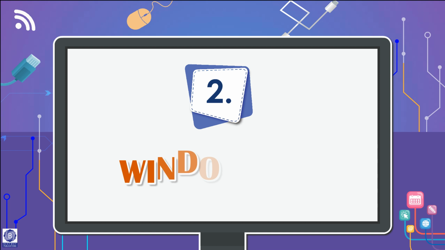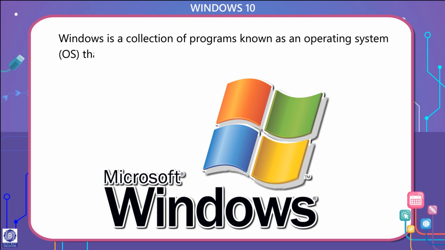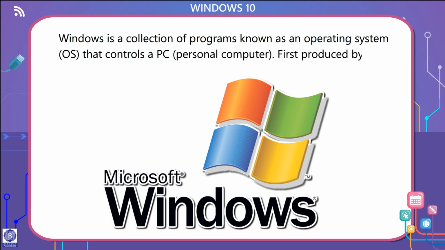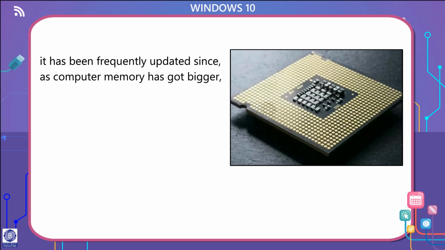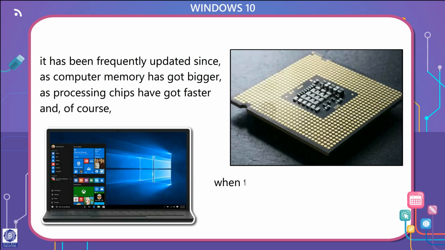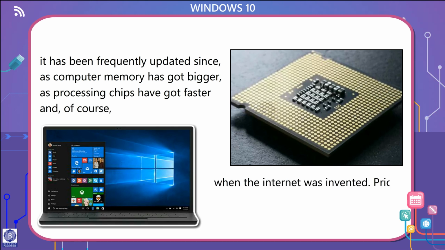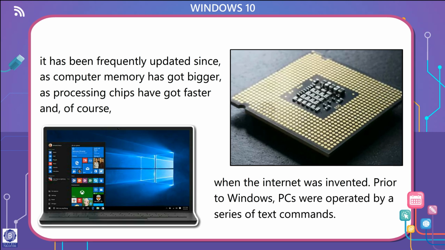Chapter 2: Windows 10. Windows is a collection of programs known as an operating system (OS) that controls a PC, personal computer. First produced by Microsoft in November 1985, it has been frequently updated since, as computer memory has got bigger, as processing chips have got faster, and of course, when the internet was invented. Prior to Windows, PCs were operated by a series of text commands.